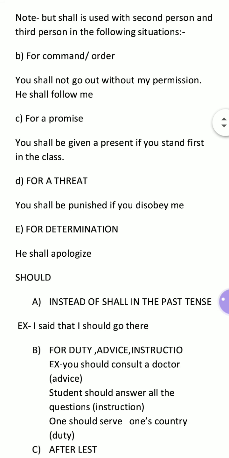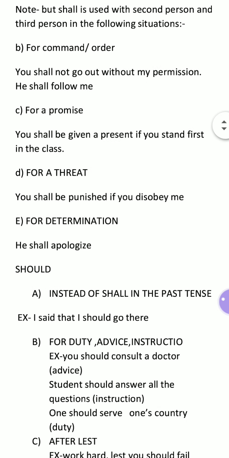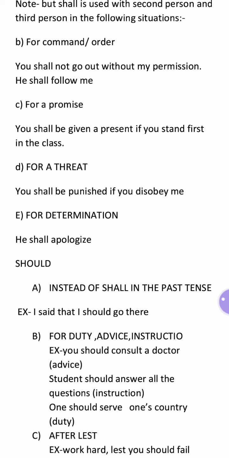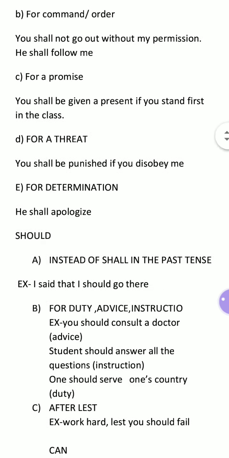That is the order. Now the third expression of shall is for a promise, when it is used with the second and third person. You shall be given a present if you stand first in the class. So this is the example of a promise using shall.